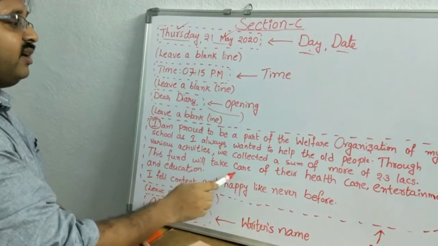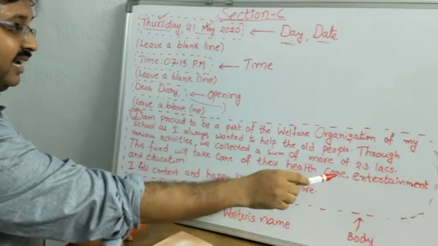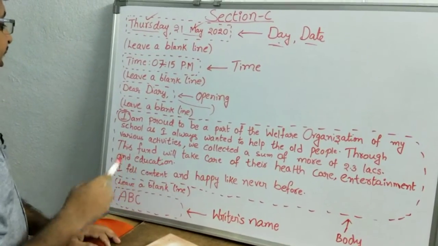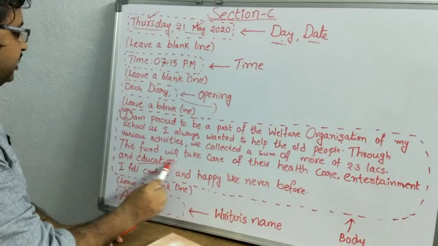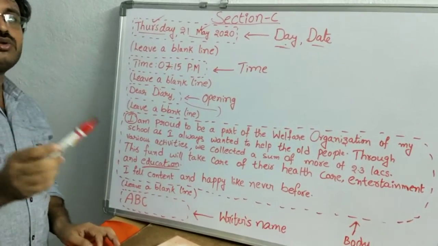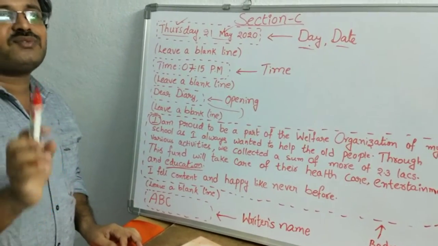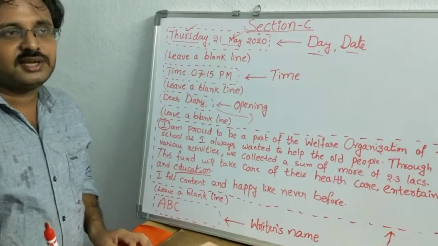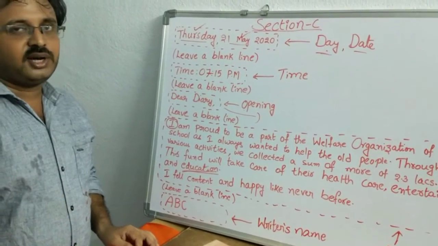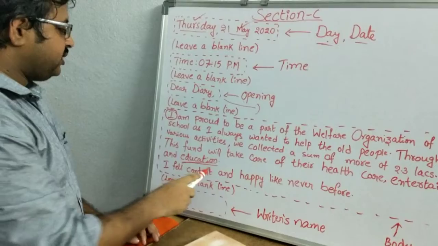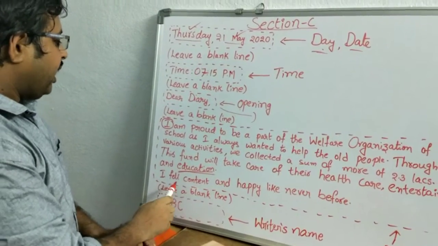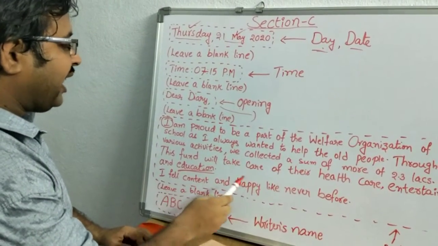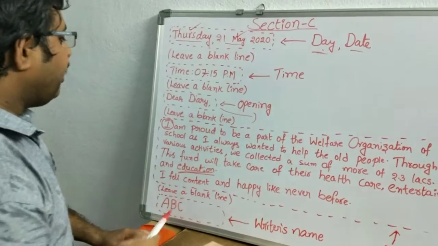This fund will take care of their health, care, environment and education. Here, education means the children, they are also going to schools and colleges. It is also for their spirituality. For example, if they want to read a holy book, for those kinds of activities, education. Finally, I felt content and happy like never before.